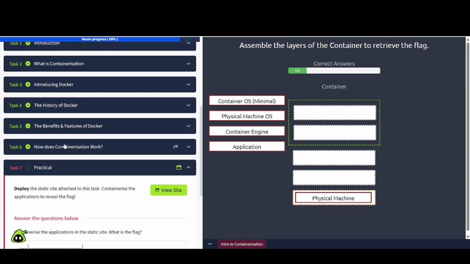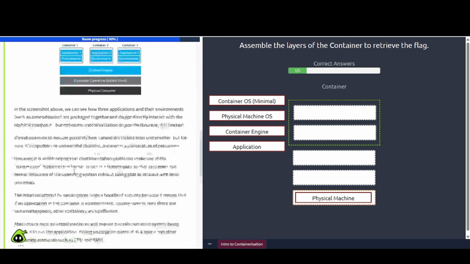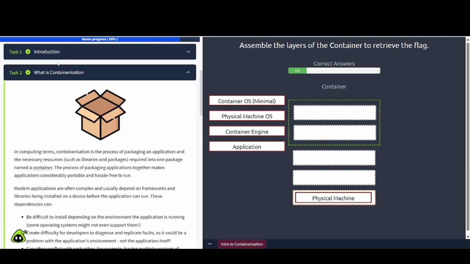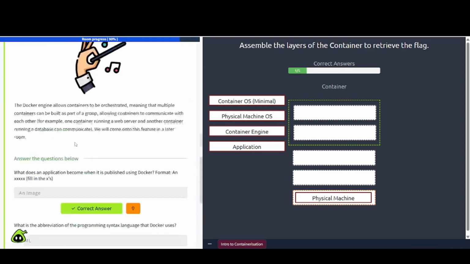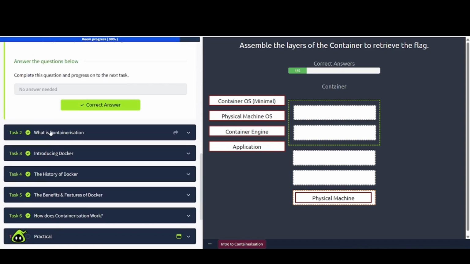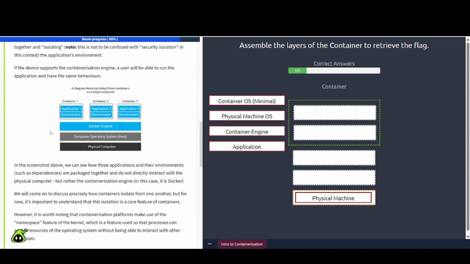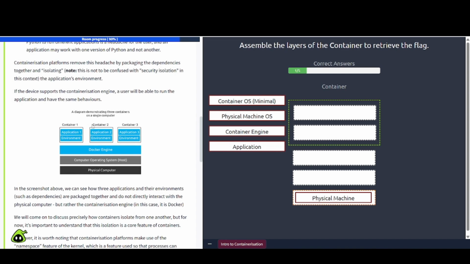All right, let's take a look here. Now, we just have to put this in order, it looks like. Assemble the layers of the container to retrieve the flag. And we discussed this in one of these tasks here. So if we just go ahead and locate that, maybe it was the first one. Let's see here. Nope, not that one. I think we already checked this here. There we go. So we're just going to follow this diagram basically.